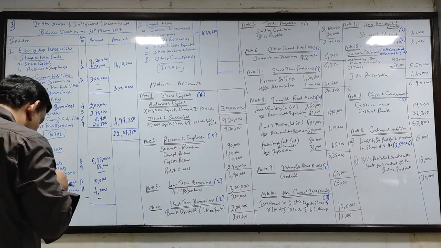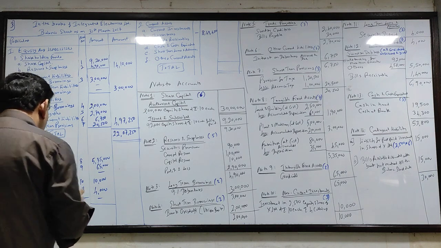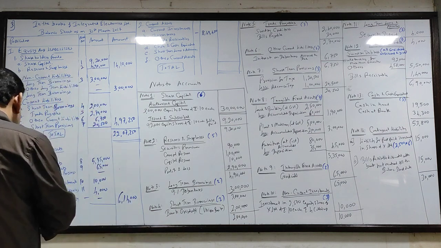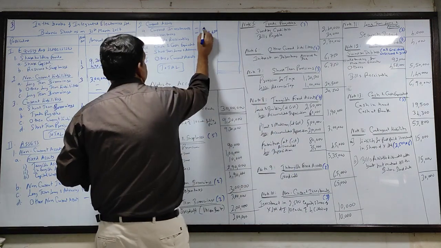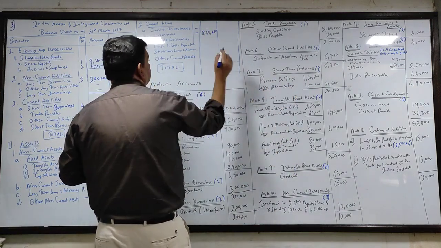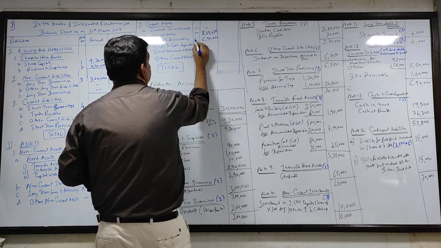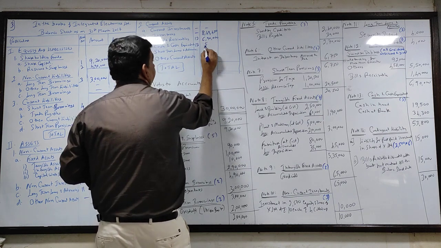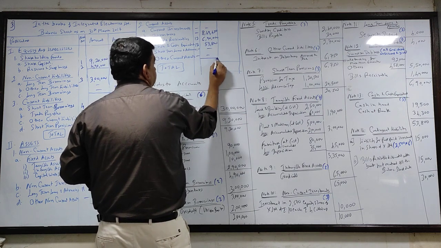So 535 plus 65 plus 40, 6,40,000. 535 plus 65 plus 40, 640. Next, current investments not there. Trade receivable 690. Note number 12. Cash and cash equivalent. Note number 13. 53,800. Short term advances not there. Other current assets not there.